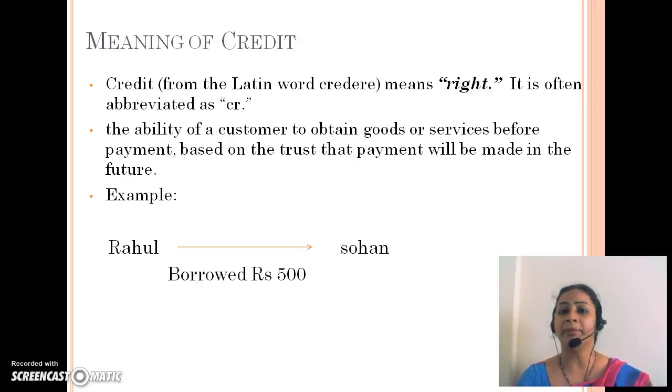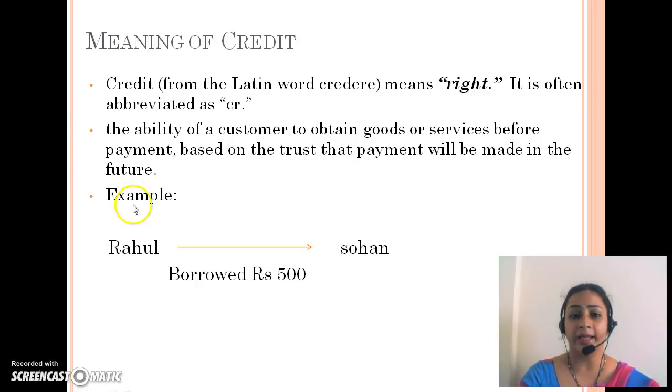Still, the shopkeeper has given you the things on the basis of trust that you will pay the 300 back in future. In that case, you will be the creditor of that shopkeeper, because in future you have to pay that money to him.